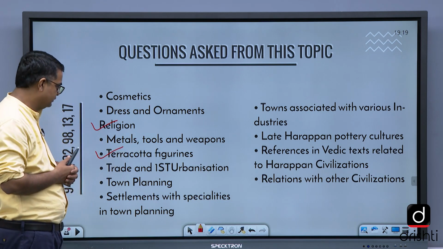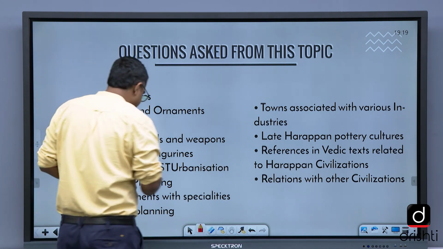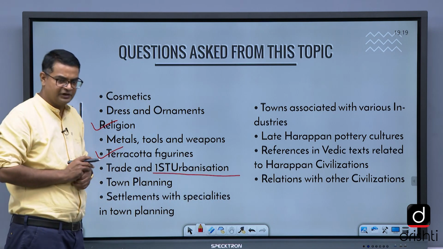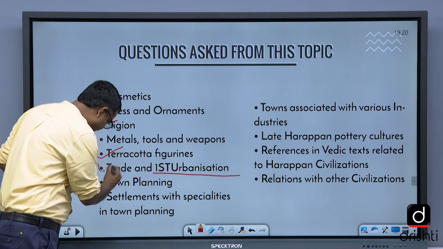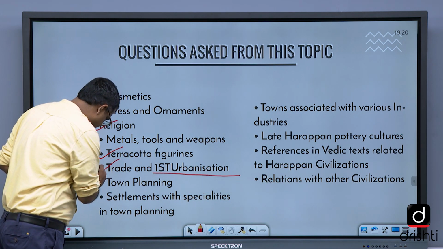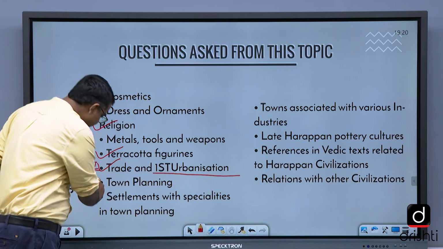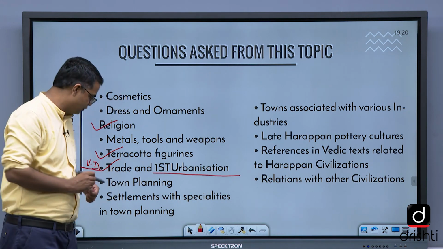Trade and first urbanization. This is first. The Indus Valley civilization had the first urbanization in India. This is very, very important. Trade, internal trade, external trade. Town planning is very important. Town planning is very, very important.